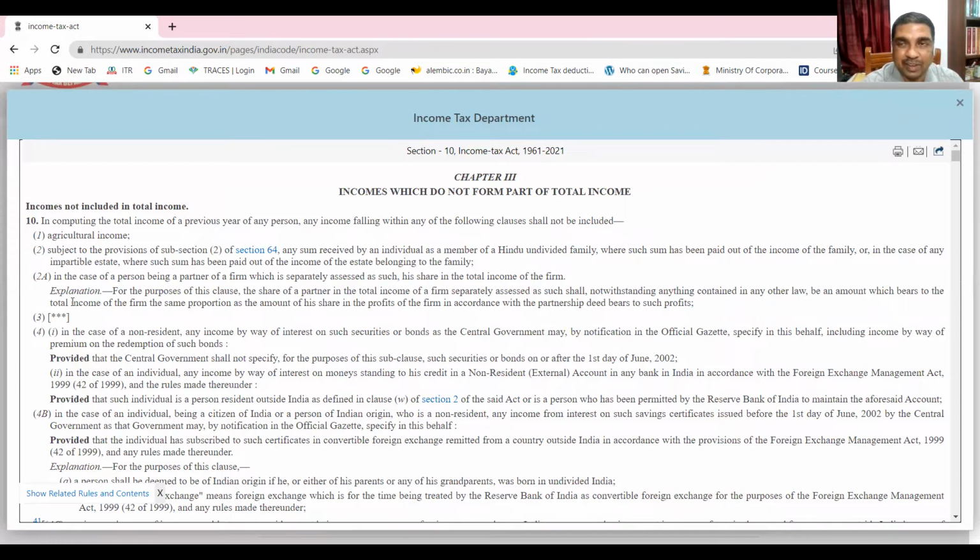Yes, sir. Okay. When your non-agricultural income exceeds the basic exemption limit and your agricultural income exceeds rupees 5,000, then both need to be aggregated and tax is to be computed on that. Then again, one more tax will be computed on an amount aggregating agricultural income with the basic exemption limit.